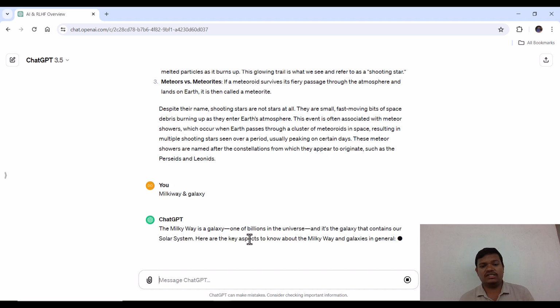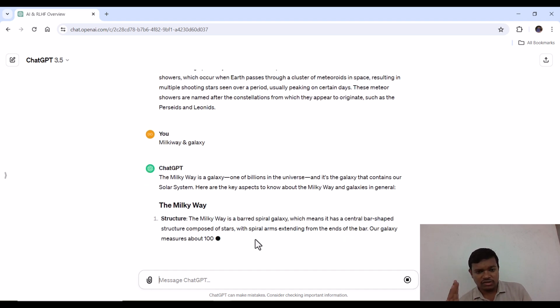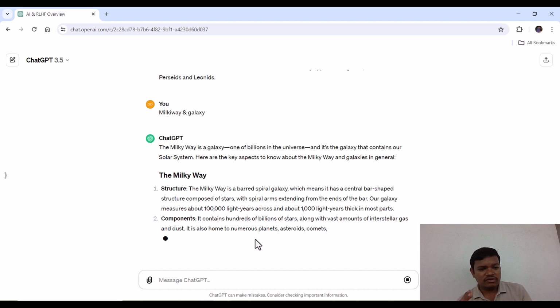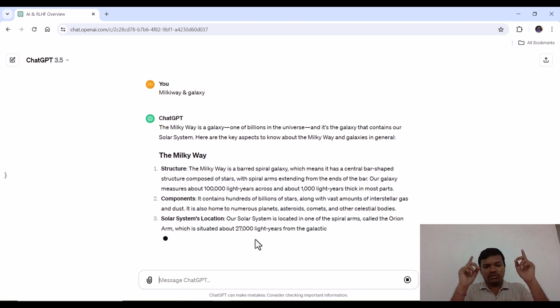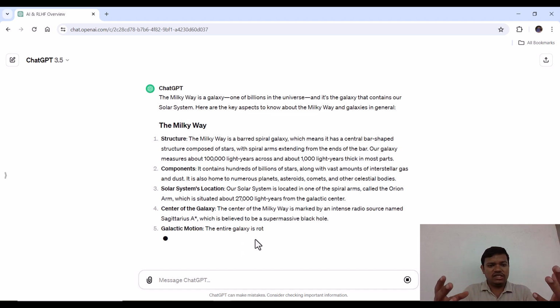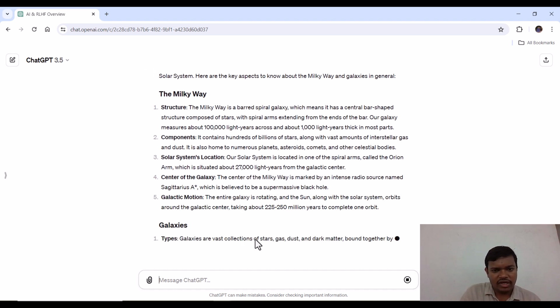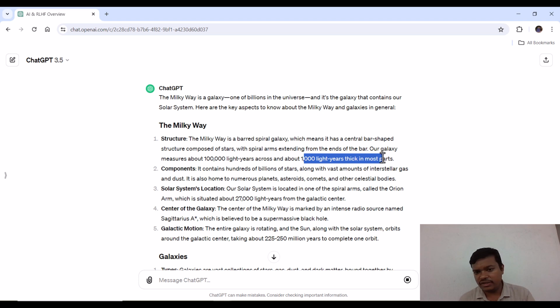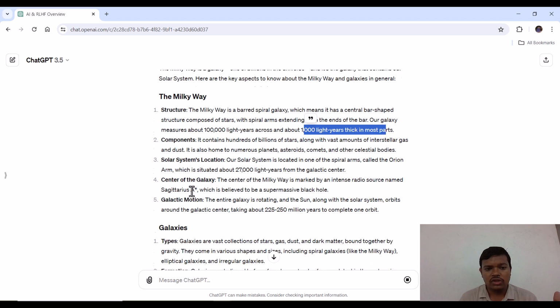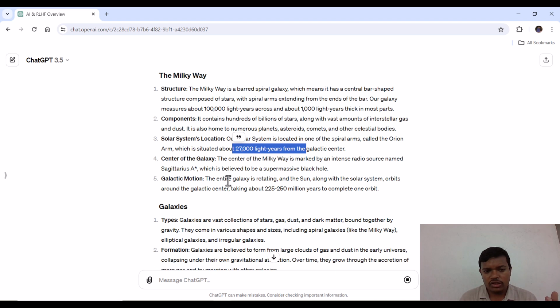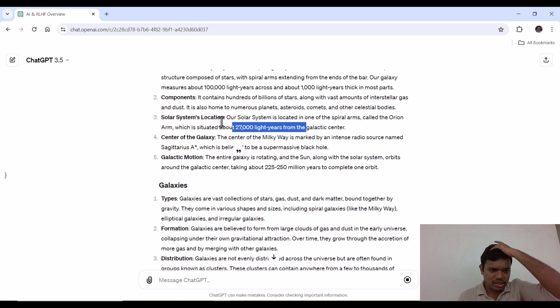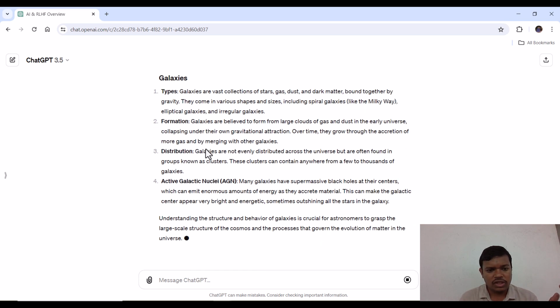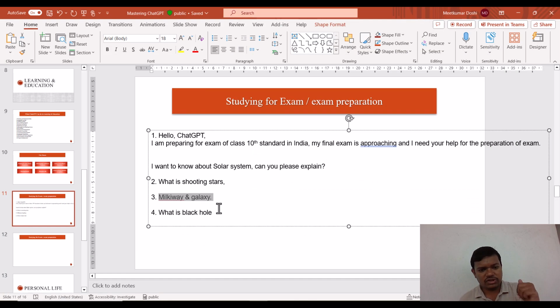The Milky Way is a galaxy, one of billions in the universe, and it is the galaxy that contains our solar system. So basically our whole solar system is in the galaxy which is called the Milky Way. It shows how many light years across and how thick, and the solar system location. I am going just briefly so that you can read it after pausing this video, but we just want to know how ChatGPT works, and based on that we will fetch our data for our presentation. So let us first get the details.